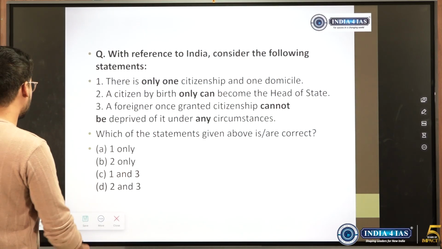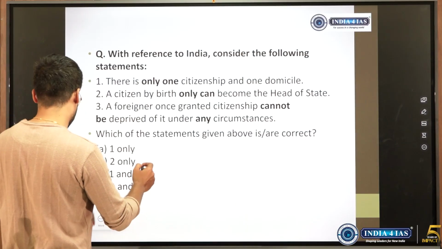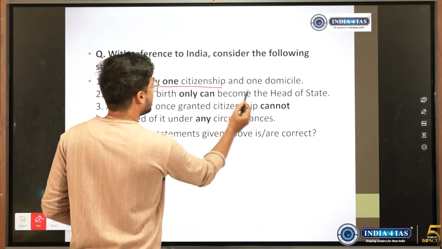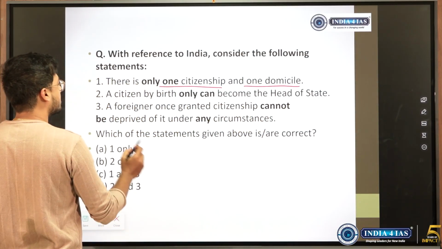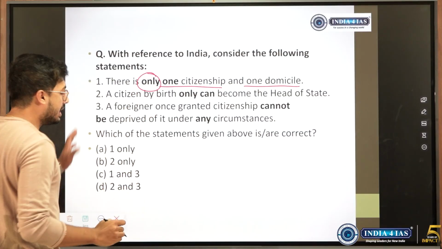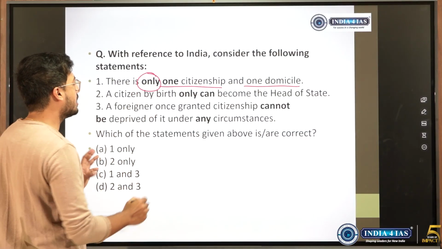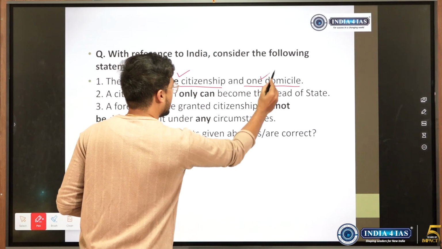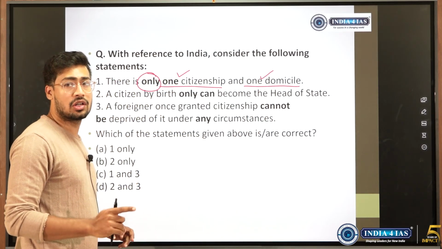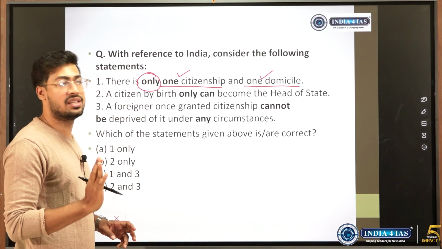With reference to India, consider the following statements. There is only one citizenship and one domicile. See, here the word 'only' has come, but we should not get confused. In India there is only one citizenship and one domicile, and the domicile is of India and not of any state like Karnataka, Telangana or Madhya Pradesh.